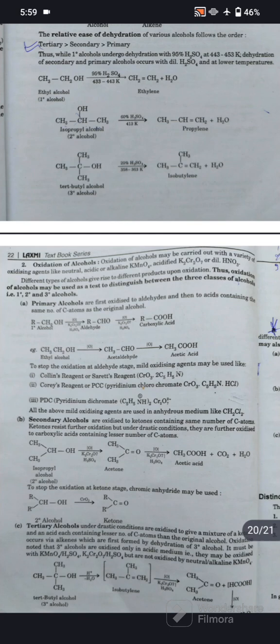Primary alcohol in the presence of K2Cr2O7 and H2SO4 converts into aldehyde, with further oxidation in the presence of K2Cr2O7 forming carboxylic acid. Take the example of ethyl alcohol converting into acetaldehyde, which converts into acetic acid.